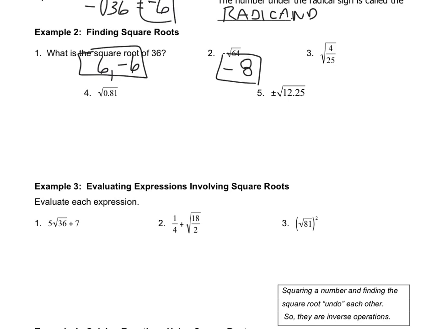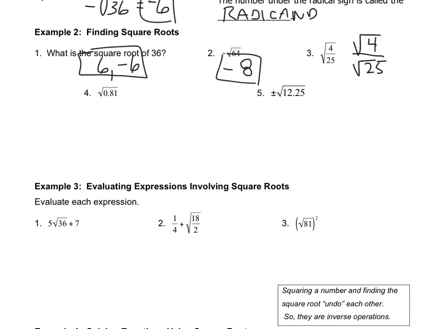Now if I could reduce this fraction and maybe look at it a little bit and see if I can go further, that's great. But I wanted you to notice a couple of things. Number one, 4, there's one of your perfect squares. 25, there's another one of your perfect squares. So what we're going to do is use a property that you'll learn more about in algebra next year and break this fraction into 2 parts. We're going to take care of the numerator separate from the denominator. And again, because I see those perfect squares, this makes it a little bit easier to see.